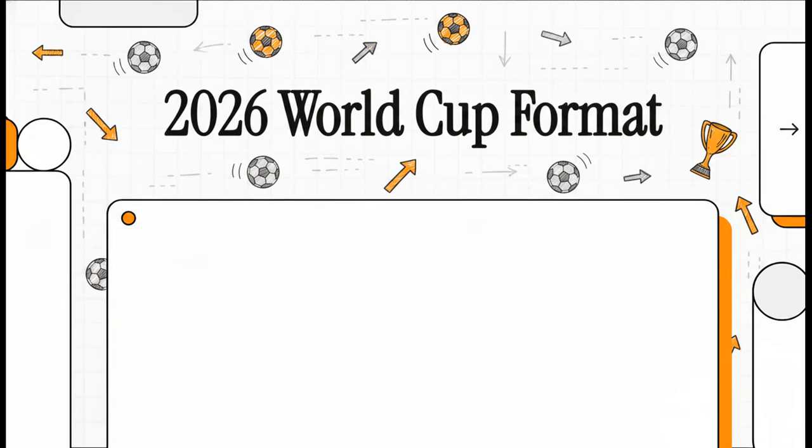Have you noticed literally everyone is talking about a 48-team World Cup? More teams, more matches, more countries dreaming of absolute glory. But honestly, a whole lot more confusion. If you ask 10 different football fans how the 2026 format actually works, you're probably going to get 10 completely different answers. Well, today, we're making it simple.